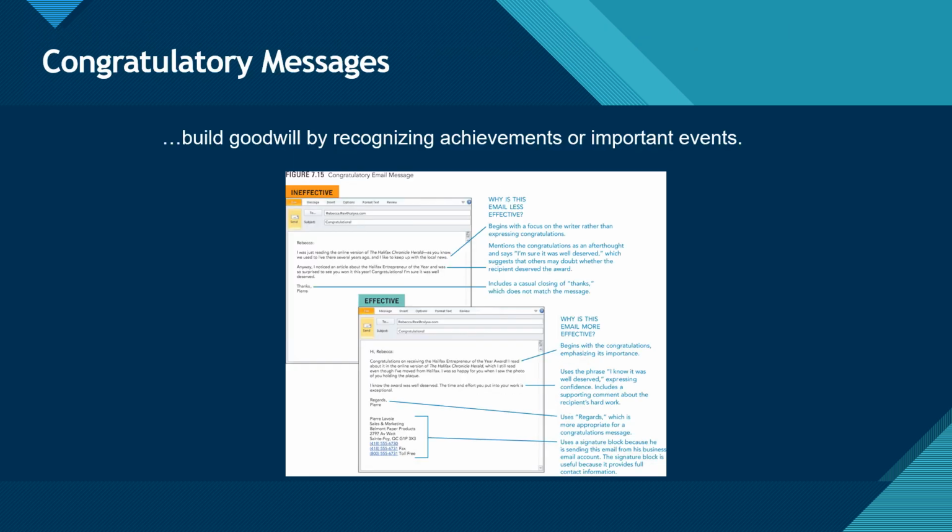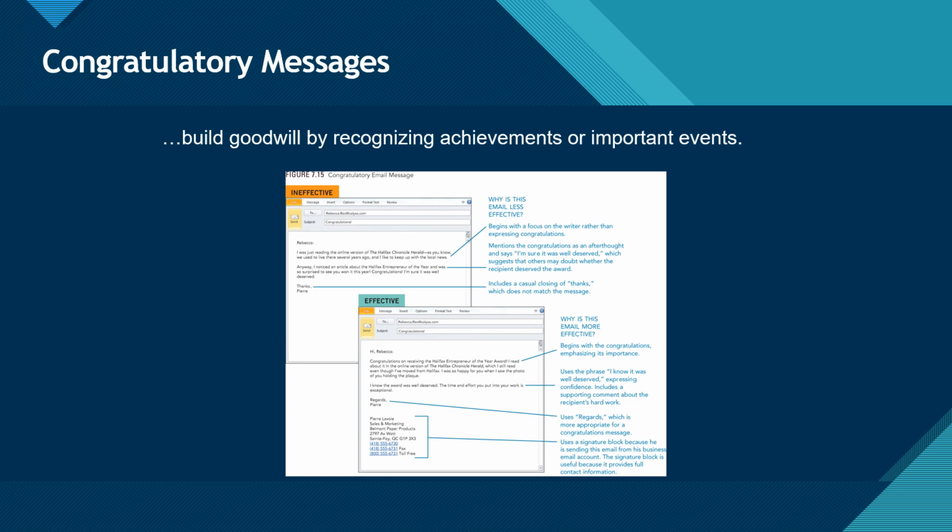Send congratulatory messages when someone does something that earns them appreciation. These messages build goodwill by recognizing achievements or important events. In the example, we see an effective and an ineffective congratulatory email message with annotations applied to both. The annotations that appear in the margins of the ineffective version and effective version of the congratulatory email message point out effective version is better in the following ways.